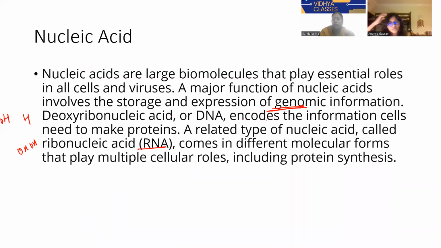So they encode the information cells need to make proteins. The related type of nucleic acid known as RNA, in which OH is there, comes in different molecular forms that play multiple cell roles, including protein synthesis.